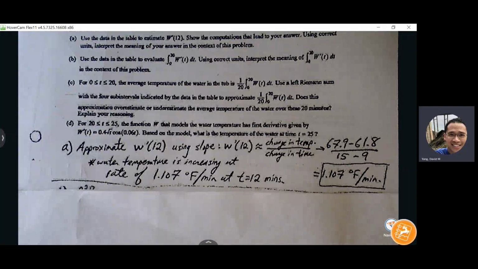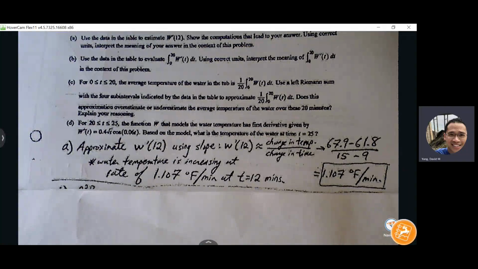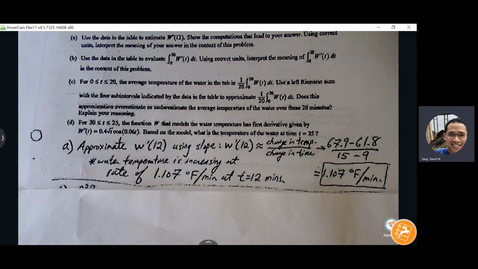We get a positive value from that slope. So we know that on the 12th minute, the water temperature is increasing at around 1 degree Fahrenheit per minute.